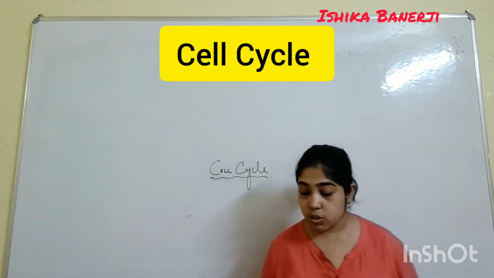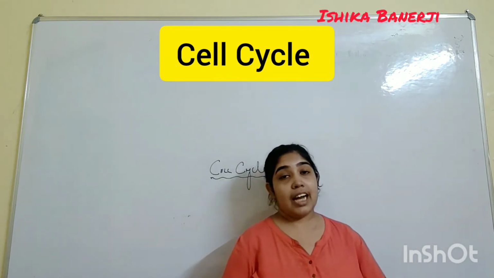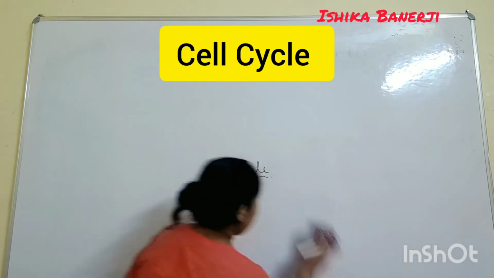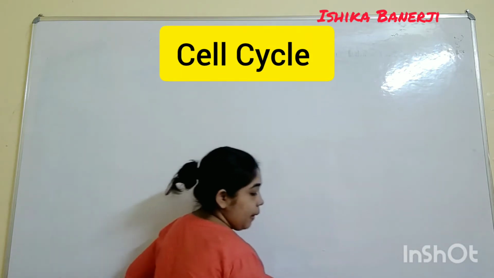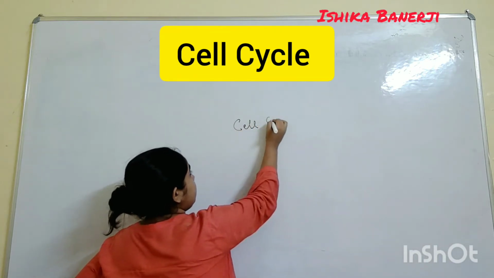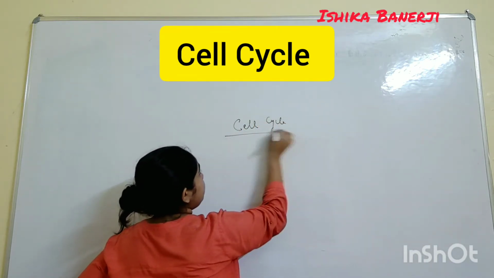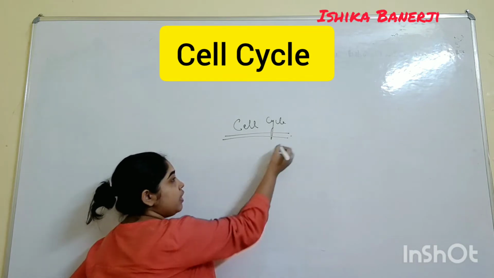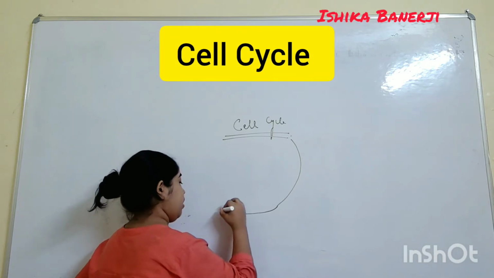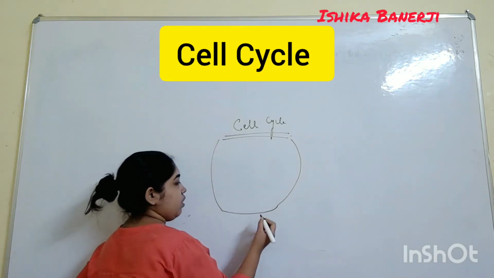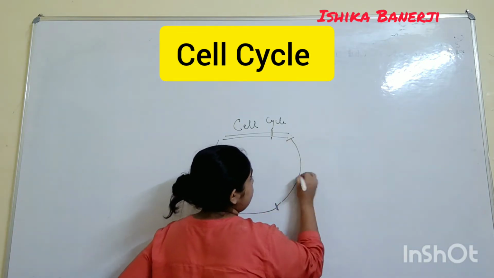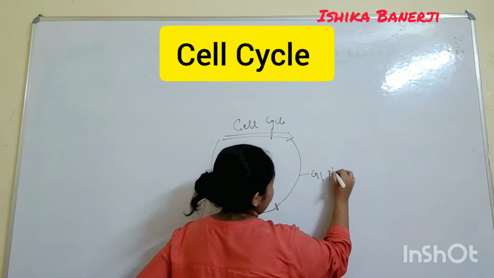So we will be starting with the cell cycle. Understand this very nicely, the cell cycle. The cell cycle will happen in phases. Understand, this is the G1 phase.